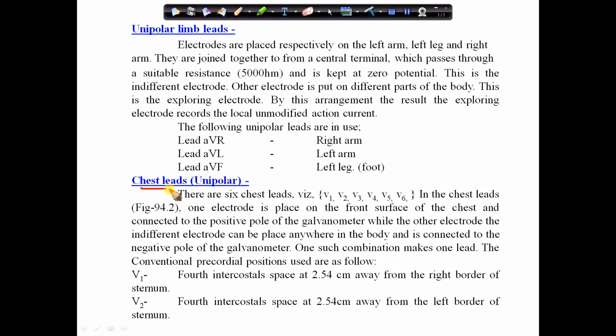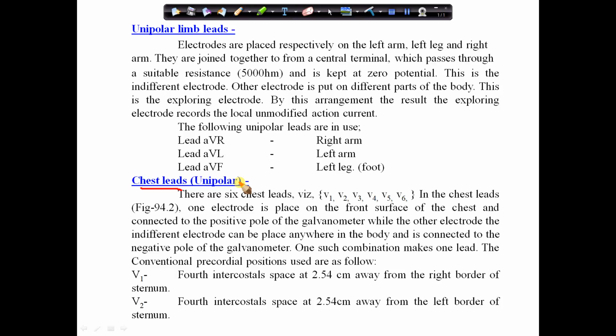Now come to the chest leads, which are also unipolar in nature. Chest leads are also called precordial leads. The indifferent electrode is obtained by connecting the three limbs, usually, as you know, left arm, left leg and right arm, through a resistance of almost 5000 ohms. The active electrode is placed on 6 points over the chest.